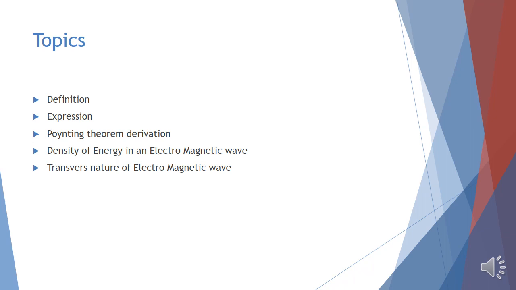The topics covered in this presentation are the definition of Poynting vector, the expression for the Poynting vector, the derivation of the Poynting theorem, density of energy in an electromagnetic wave, and the transverse nature of electromagnetic wave.